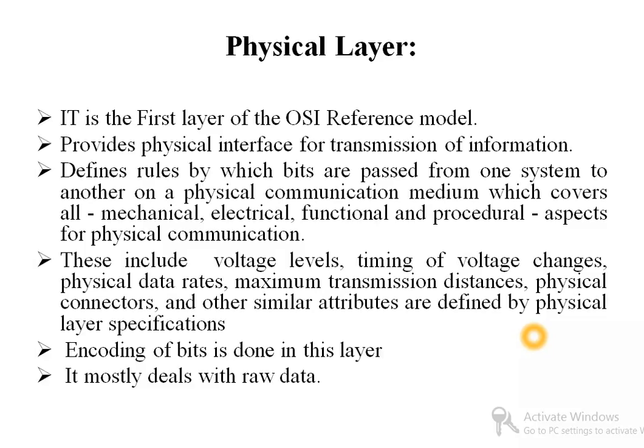Encoding of bits is done in this layer. It mostly deals with raw data. Here data is mostly in the shape of zeros and ones, not frames and packets. The physical layer mostly deals with the cable.